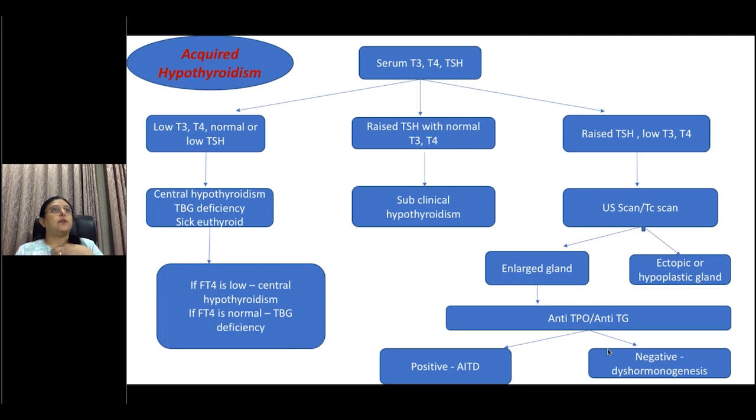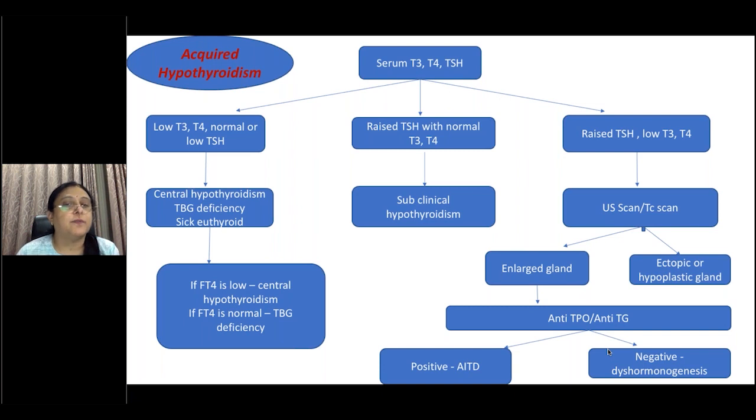With acquired hypothyroidism, there are a lot of children who get thyroid profiles done for a variety of symptoms. And if you do your T3, T4 and TSH, or T4 and TSH, or free T4 and TSH. Now, if you have a low T3, T4 with a normal or low TSH, then you've got to think about, is this central hypothyroidism? Is this thyroid binding globulin deficiency, or sick thyroid? If you do a free T4, it differentiates between central hypothyroidism and TBG deficiency. Sick thyroid, usually all three will be on the low side. Usually you have an infant who is having an acute or a chronic illness, and you would repeat this once the